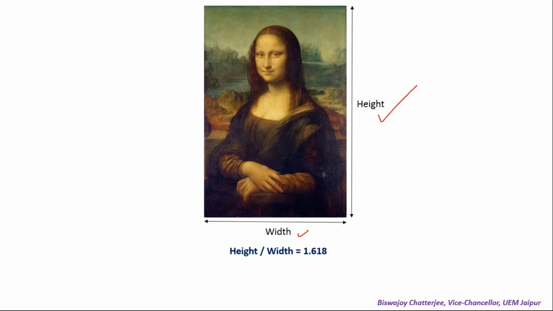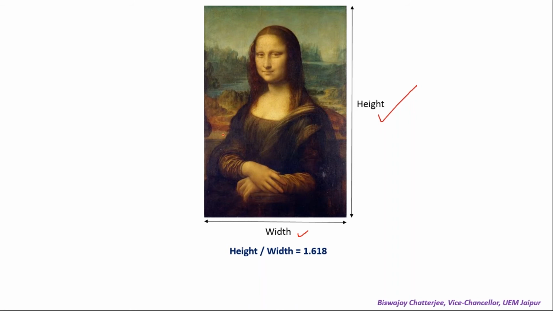It says that the golden ratio somehow or the other exists in different forms in nature. Like the Mona Lisa picture, a beautiful thing, if you divide the height by width, it comes to 1.618, the golden ratio. In all beautiful things in nature, this golden ratio somehow tends to exist.